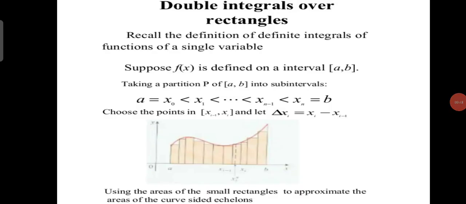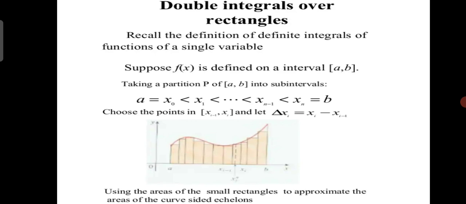Double integrals for rectangles. Recall the definition of definite integrals of functions of a single variable. Suppose f of x is defined on the closed interval [a, b]. Take a partition P of [a, b] into subintervals a = x0 < x1 < ... < x(n-1) < xn = b. Choose points in the closed interval [x(i-1), xi] and let delta xi equal xi minus x(i-1).